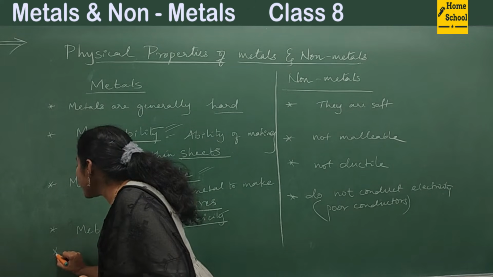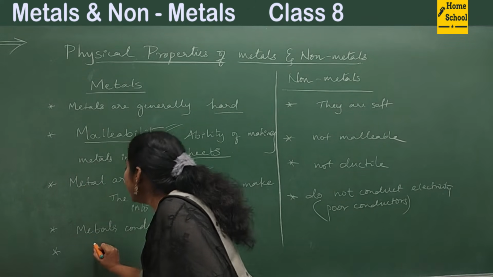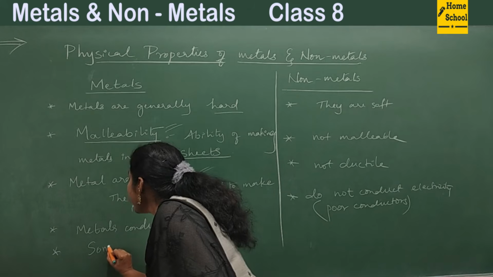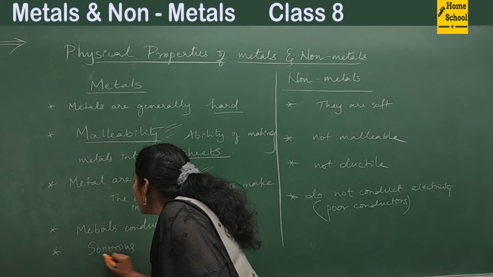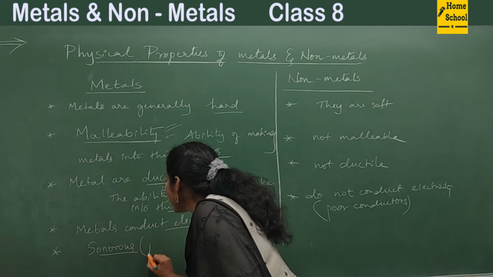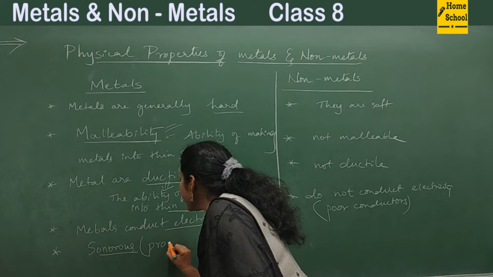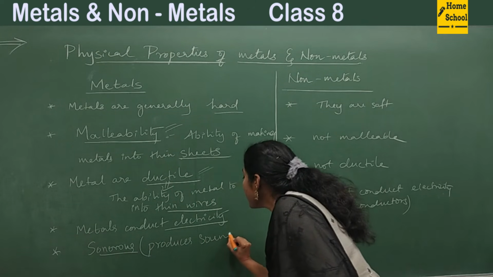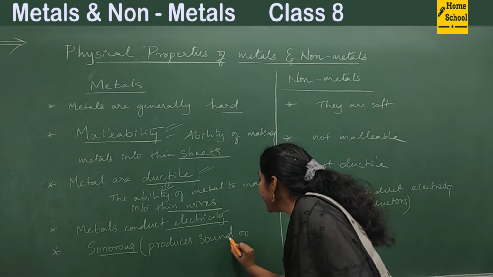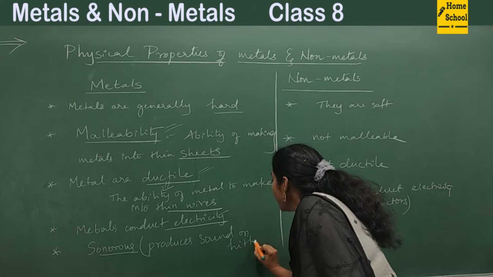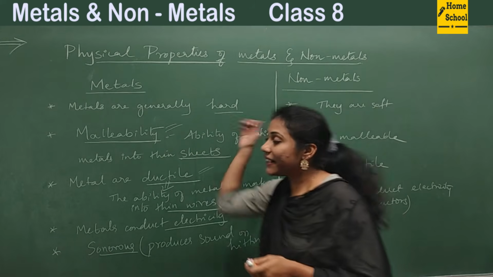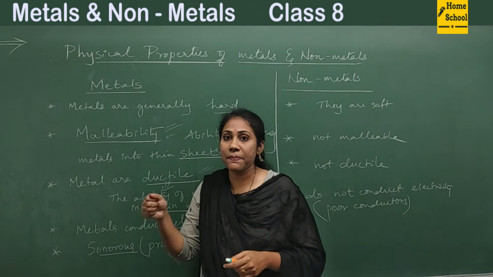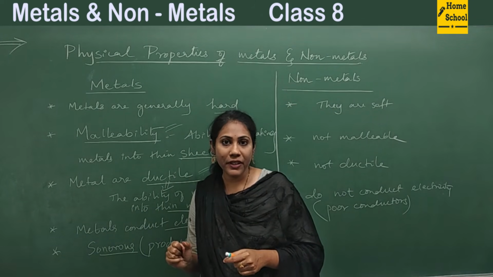And coming to the next property, metals are sonorous. What do you mean by sonorous? Sonorous means they are substances that produce sound on hitting. When you hit iron with some substance, sound will come, isn't it?